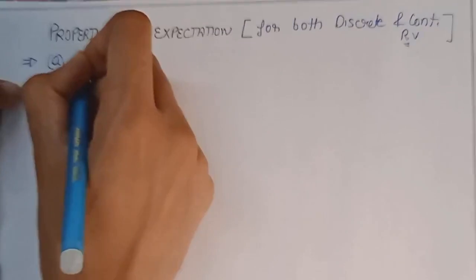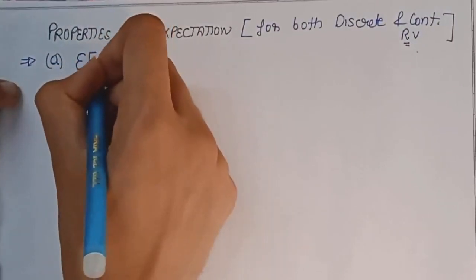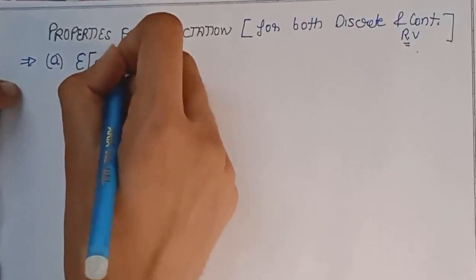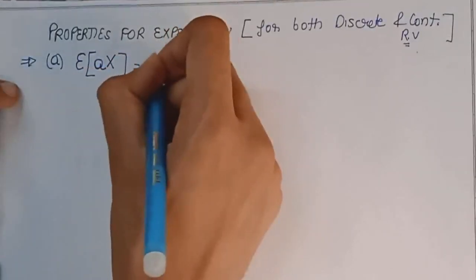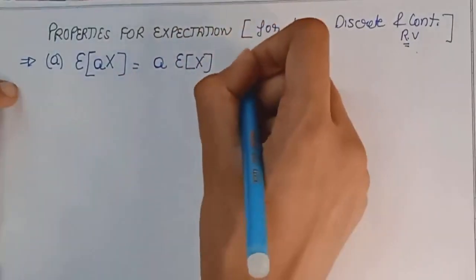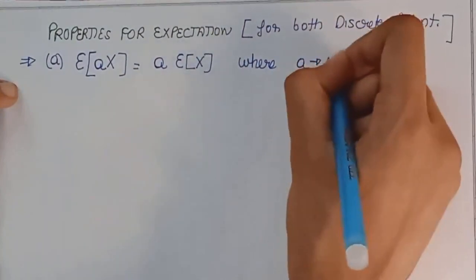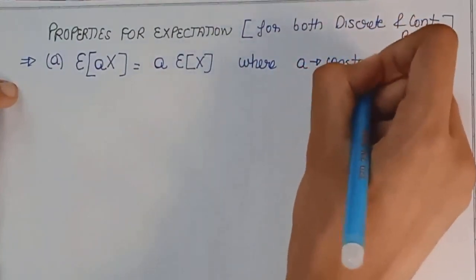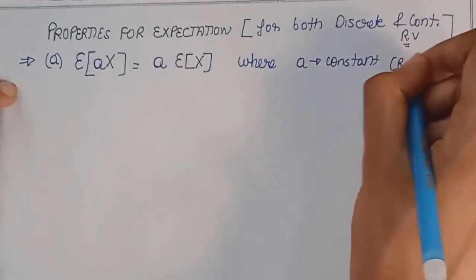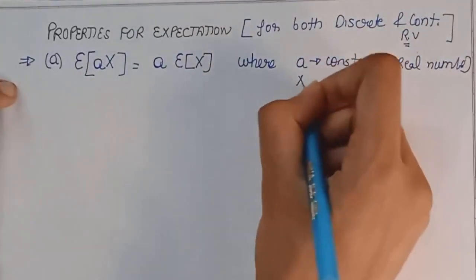The first property says that expectation of a multiplied by random variable x is equal to a into expectation of random variable x. Here a is a constant real number and x is a random variable.